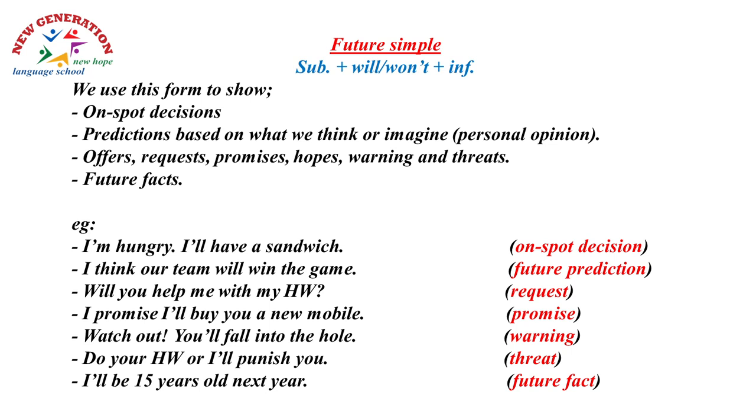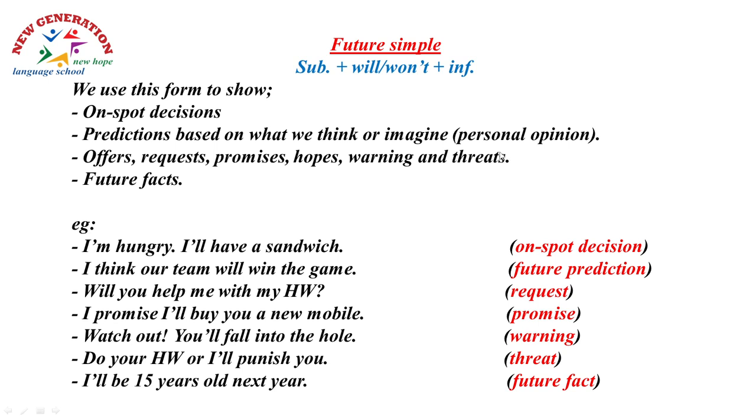We use this form, the future simple, for many things. To show on-spot decisions, that means things that we haven't arranged before we make a decision. It's an immediate decision according to the situation. Prediction, based on what we think or what we imagine.